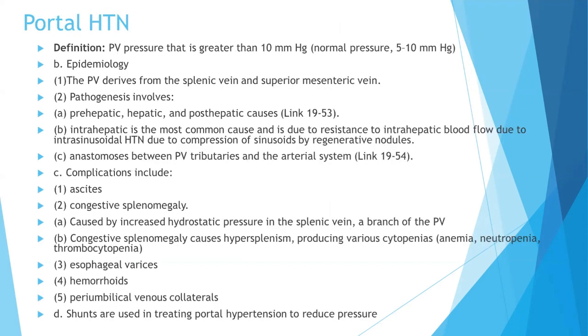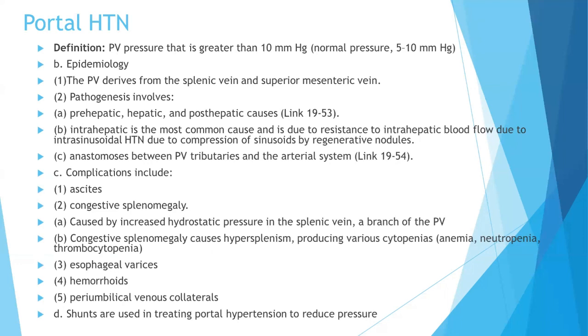Now let's talk in brief about portal hypertension. Whenever the portal vein pressure is greater than 10 millimeters of mercury, that is called portal hypertension. The portal vein derives from the splenic vein and superior mesenteric vein, and the pathogenesis involves prehepatic, hepatic, and posthepatic causes. The intrahepatic is the most common cause and is due to resistance to intrahepatic blood flow, due to intrasinusoidal hypertension from compression of sinusoids by regenerative nodules.